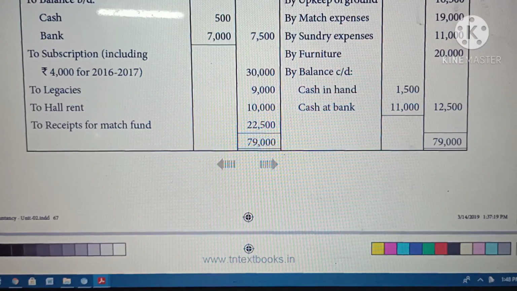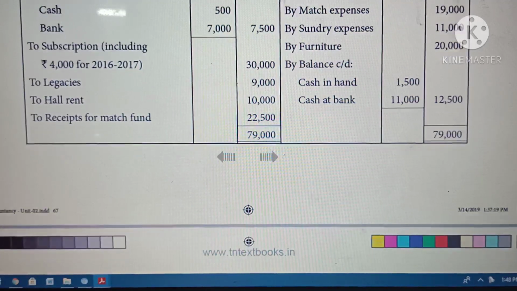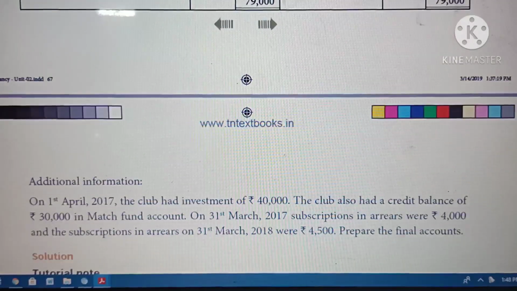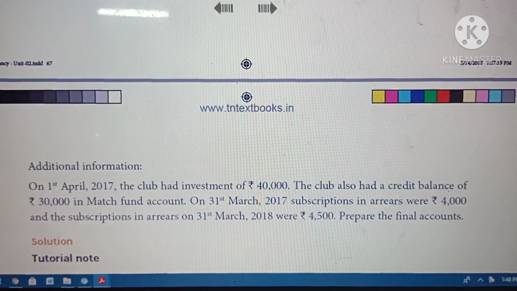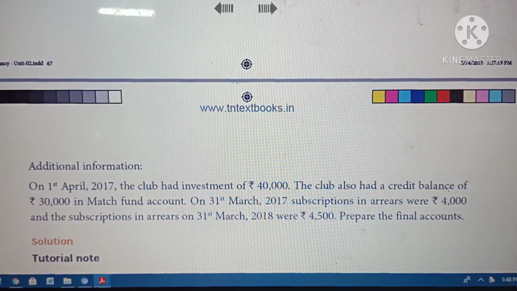This one is not opening; this one is related to the current year. So we are not considering this. Then in the additional information we had an investment. This one we are going to take. The club also had a credit balance of 30,000. This one is a capital fund. This one also we are going to show on the liability side.